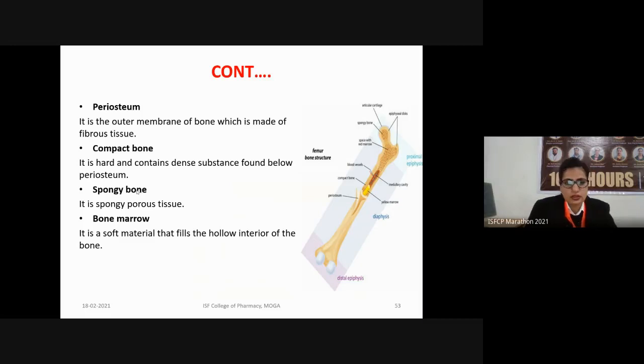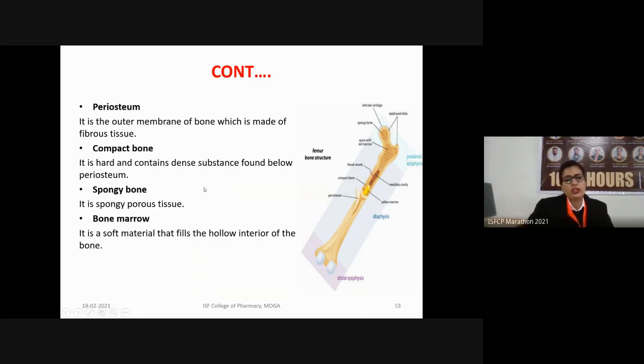So next is bone marrow. Bone marrow is also present in the bones. It is mainly present in the longer bone. If we talk about the red bone marrow, it is the soft material which fills the hollow interior of the bone. Why? Because on the outer surface of the bone, periosteum is present. Beneath this, compact bone is present, then spongy bone is there, but the remaining area is covered by the bone marrow. This bone marrow is further of two types. It may be yellow bone marrow or it may be a red bone marrow.